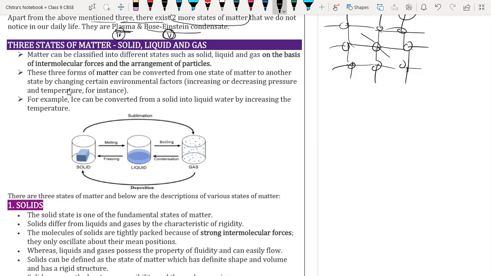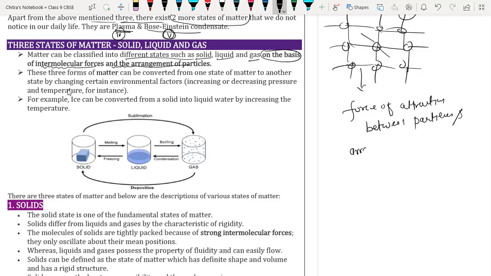Matter can be classified into different states, such as solid state, liquid state, and gaseous state, on the basis of, and this is very important, the intermolecular force of attraction between particles and the arrangement of particles.